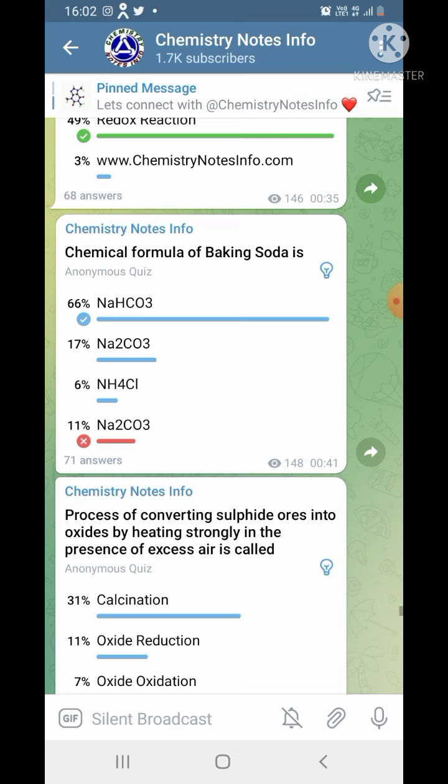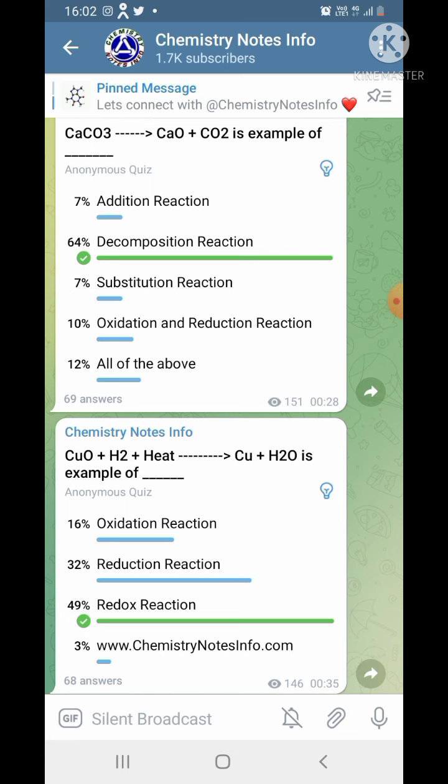CuO plus H2 plus heat gives Cu plus H2O is an example of. Options are oxidation reaction, reduction reaction, redox reaction, and the correct answer is redox reaction. I didn't enter a fourth option, so I wrote the website name there. Just neglect it.